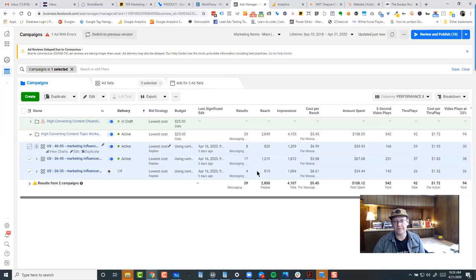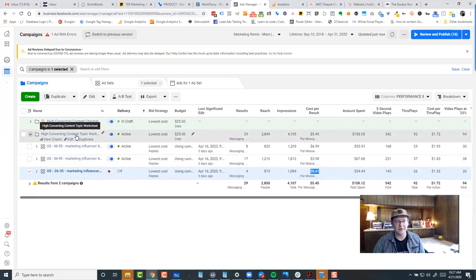These 3 here. Look at the differences in messaging. The 36 to 45 is responsible for 17 ad leads at $3.98 a piece on average. The 46 to 55 is next least expensive, but still more expensive than I want to pay at $6.99. And then down here, the lowest performing is the 26 to 35 age range at $8.61.